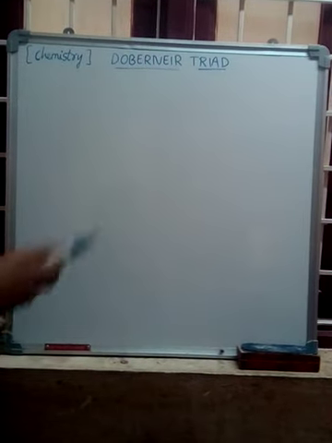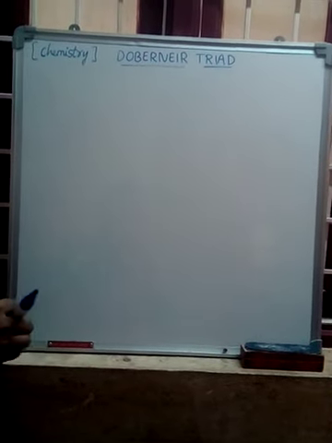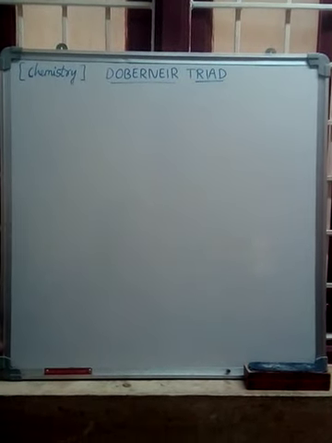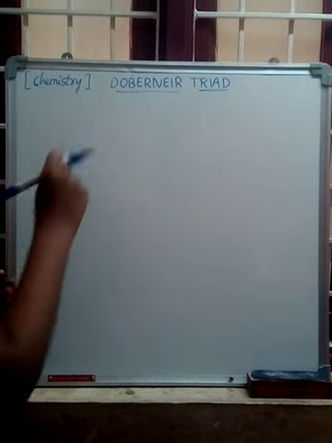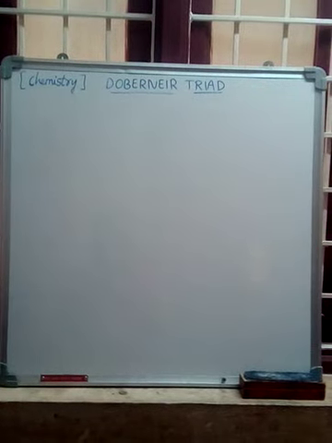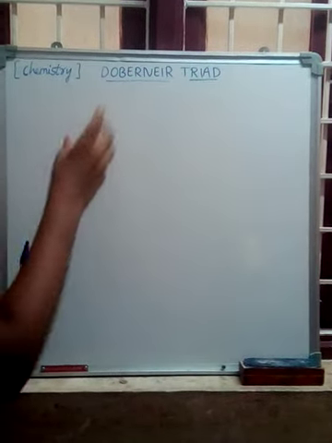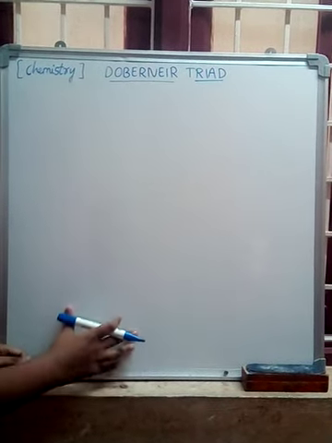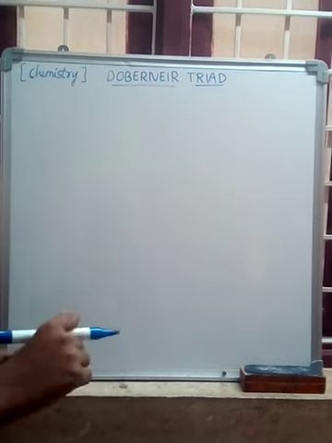Today I am going to talk about Dobereiner's triads in chemistry. Dobereiner is the scientist's name, who tried to give the periodic table in such a way that... first, let's see some of the basics.